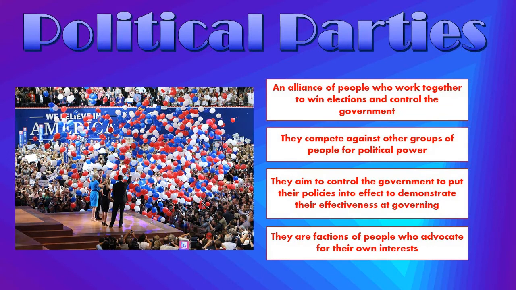Let's start by making sure we've got a good definition of what political parties are. A political party is an alliance of people working together to win elections. That is the main thing we want to take home today. A political party is just a way to organize around winning elections. Their secondary goal here is they want to control the government, but they're going to do that by winning elections.